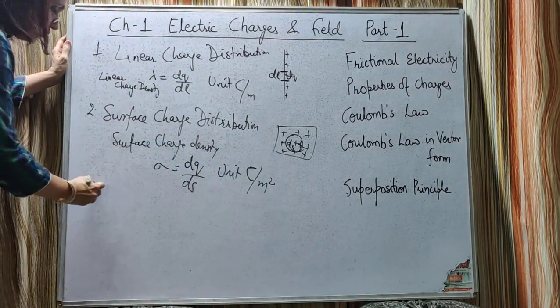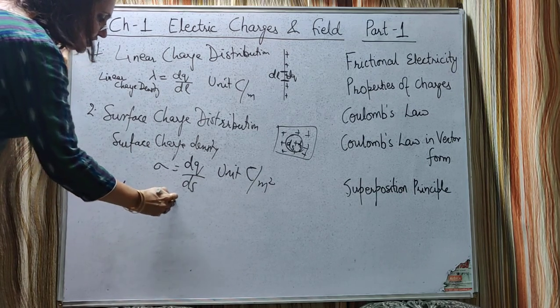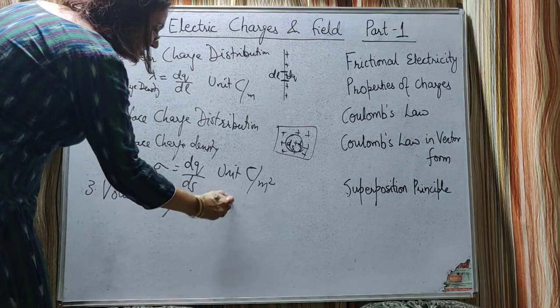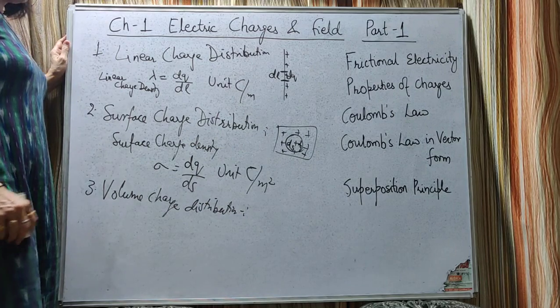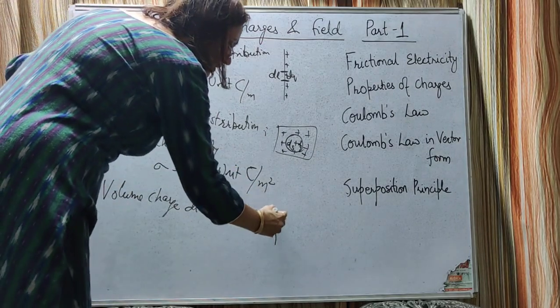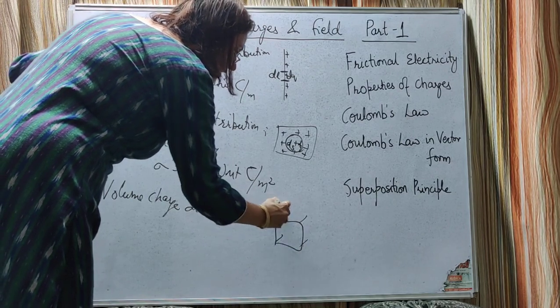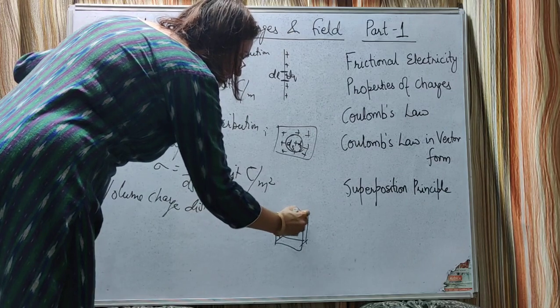The third one is volume charge distribution. If the charge is uniformly distributed inside a volume, then such a distribution we call volume charge distribution. For example, inside a cuboid or a cube or a sphere, the charge is uniformly distributed.